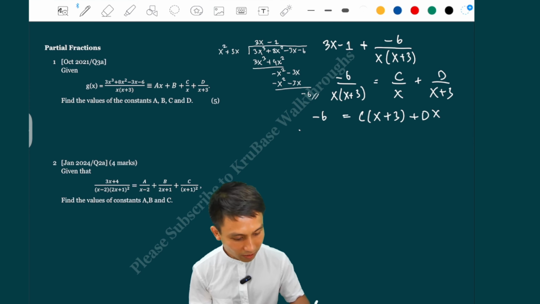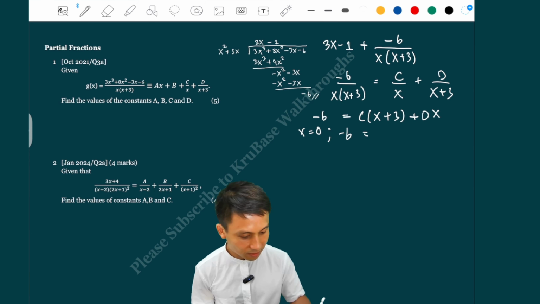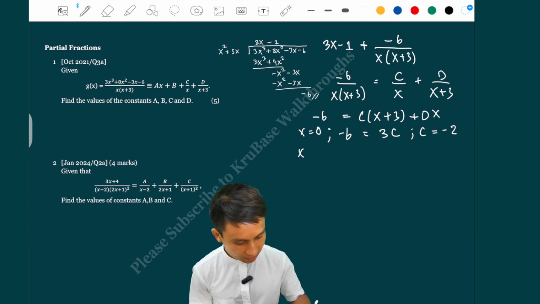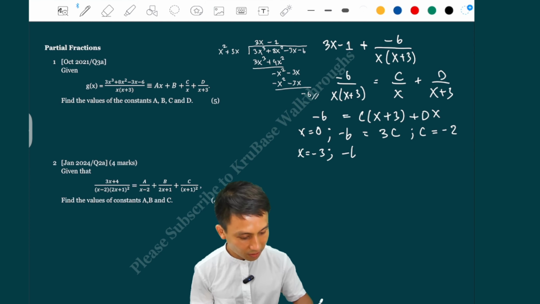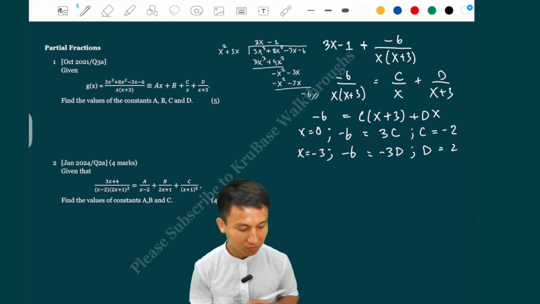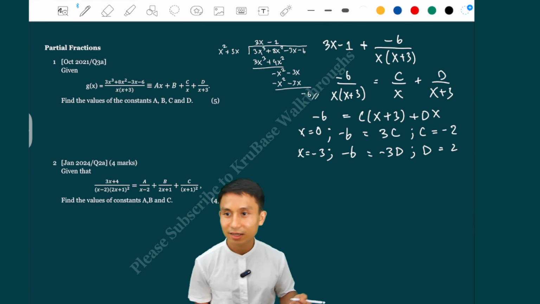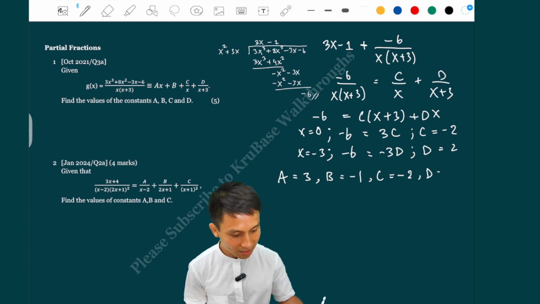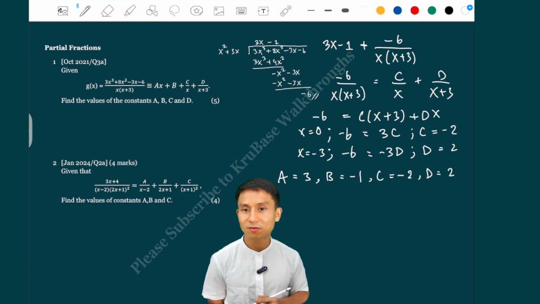So maybe if x equals 0 first, we have minus 6 equals 3c, so c equals minus 2. And then x equals minus 3, and then minus 6 equals, so the c goes away, we have a minus 3d. So d equals 2. Now we get the c and the d, yeah? So we can conclude that a equals 3, b equals minus 1, c equals minus 2, and d equals 2. That would be the end of that.